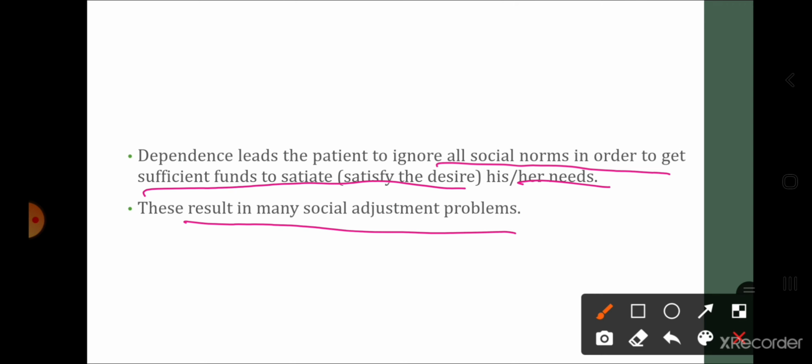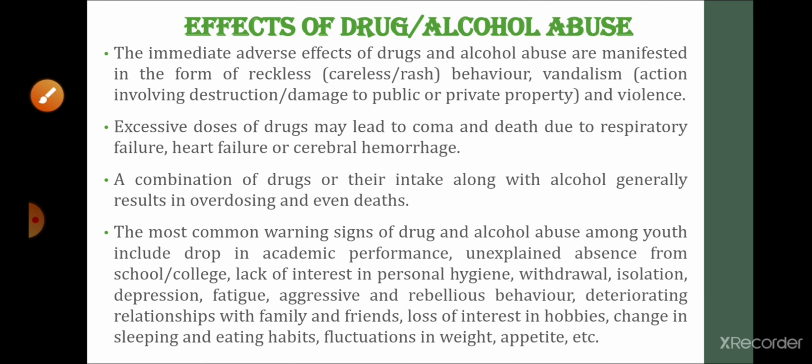Dependence leads the patient to ignore all the social norms in order to get sufficient funds to satiate, that is, satisfy the desire for his or her needs. This may result in many social adjustment problems. अभी कोई भी person dependent हो गया है drugs के लिए, so उसकी family वो कुछ भी कर सकता है, fund को basically drug महंगे आते हैं, तो that person does anything to get the money to buy that particular drug, जिसकी वजह से फैमिली में सोशल एडजस्टमेंट का प्रॉब्लम्स भी हो सकता है.